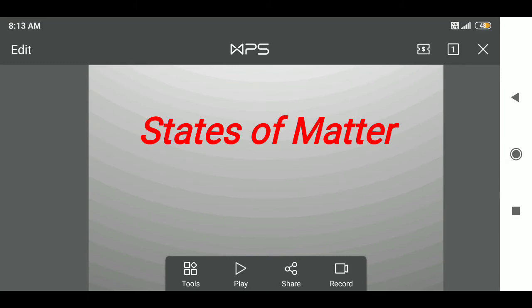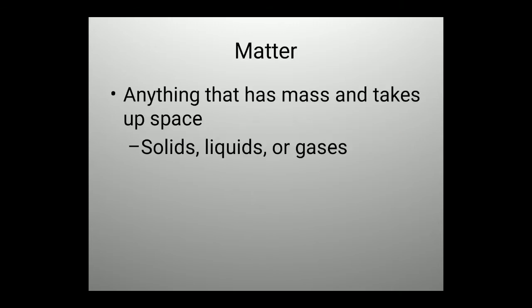Coming to the first chapter, states of matter. In this world there are different types of states of matter available. What is the meaning of matter? Anything that has a mass and takes up space is called matter.